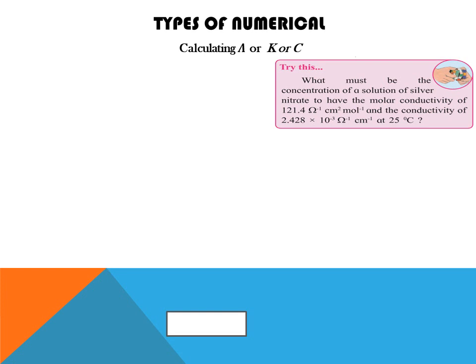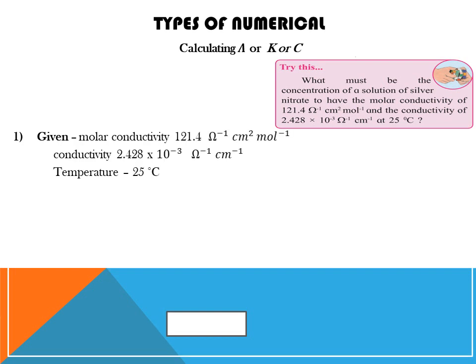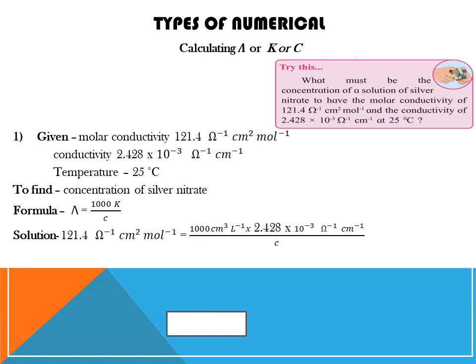Types of numericals. First type is calculating molar conductivity, conductivity or concentration. This all can be calculated using one formula. This is a try this example from the textbook itself. Given terms are molar conductivity, conductivity and temperature. We need to find concentration of silver nitrate. Formula is molar conductivity is equal to 1000 into K divided by the concentration.